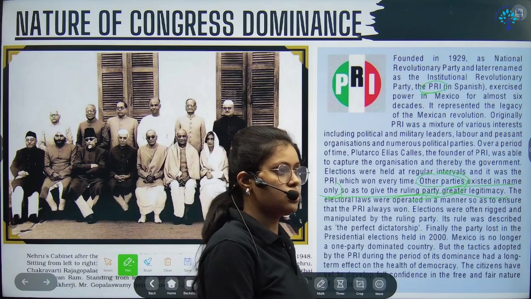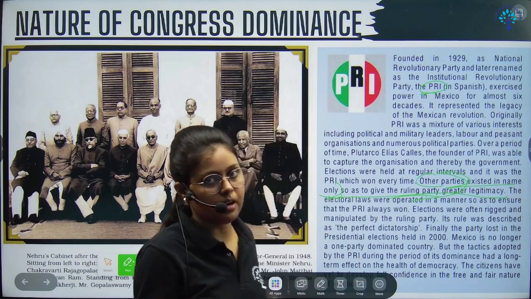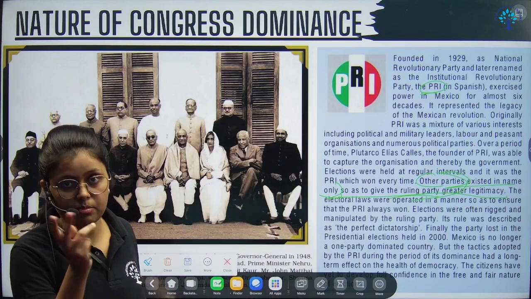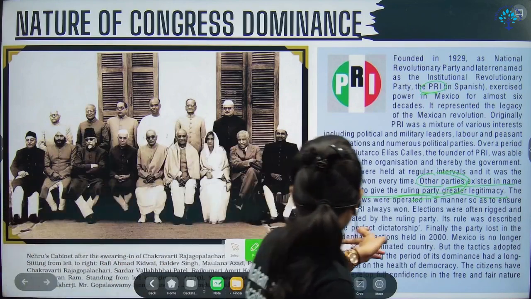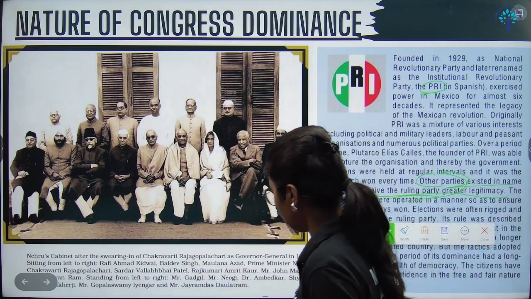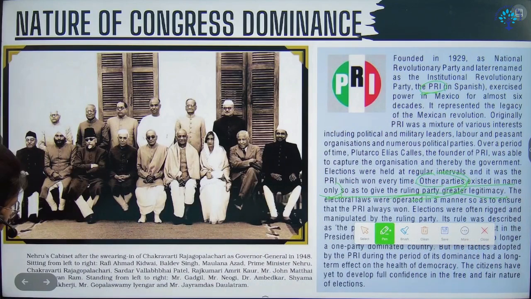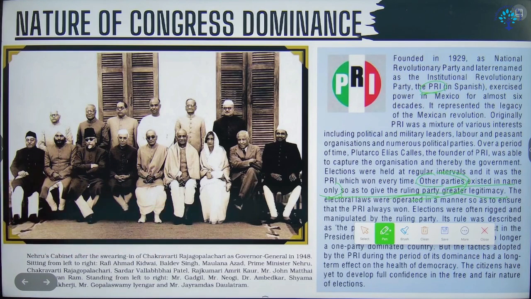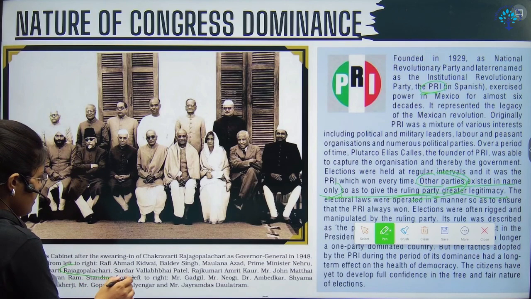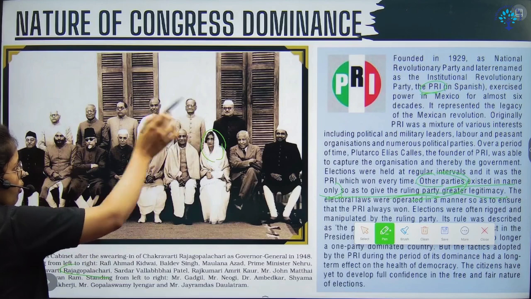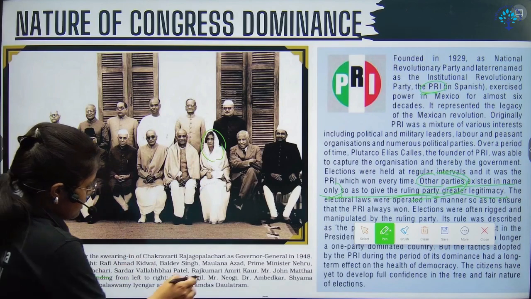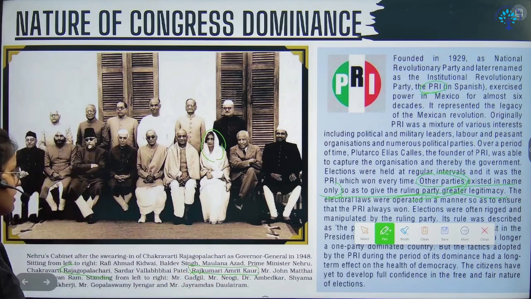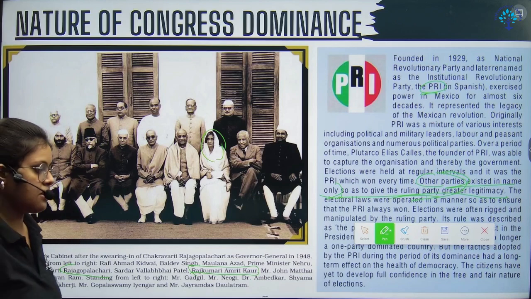So the story of one party dominance of India is very much different from other one party systems of the world. Here one thing you can see, as I already mentioned, some of the important leaders, or you can see the ministers at that point. The photos of those ministers can help you to locate them. Like for example, Rajagopalachari, and only one woman in the whole picture, Rajkumari Amrit Kaur.